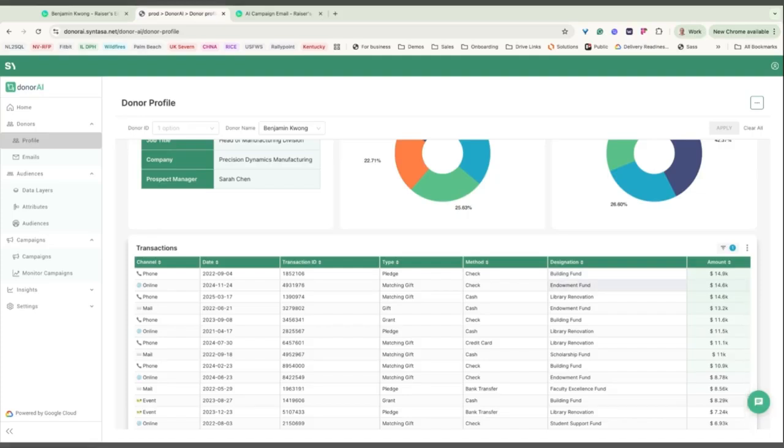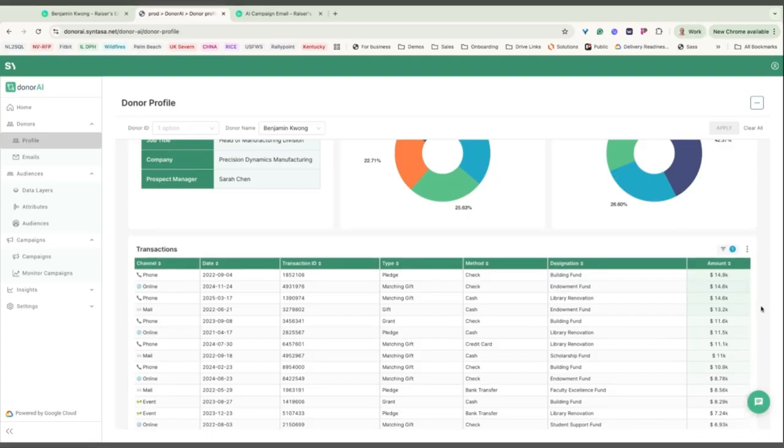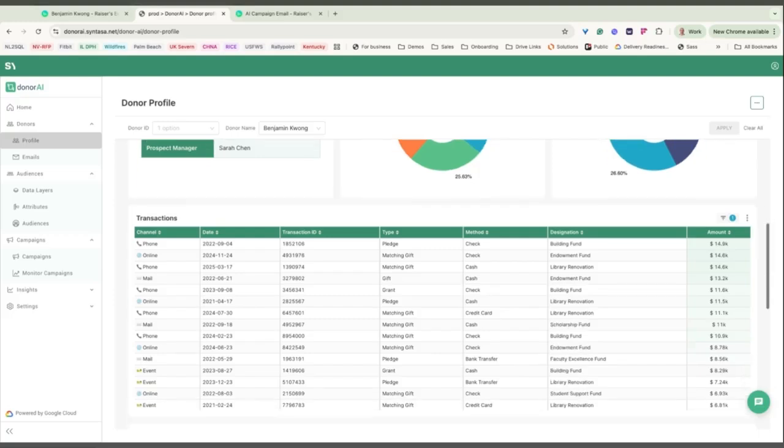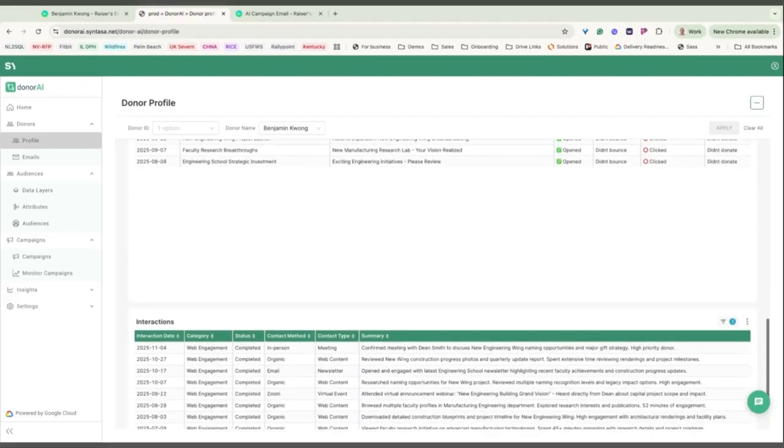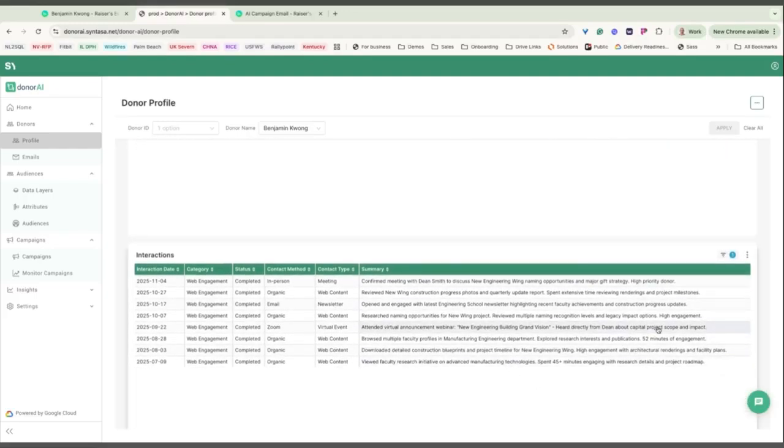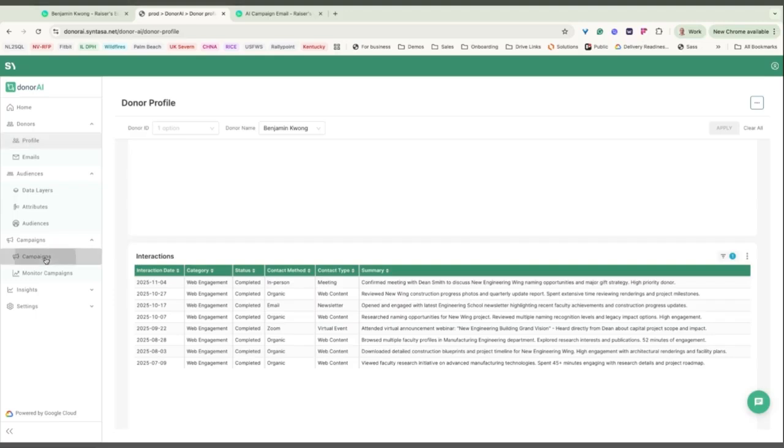Now, under the hood, DonorAI is continuously ingesting data from Blackbaud and these digital engagement sources. It is resolving identities and engineering features, applying AI models to these interaction signals, and storing the results in a governed donor profile for activation and measurement. This approach keeps the signals explainable and grounded in observable donor behavior, which is critical for trust with gift giving officers. So let's create a campaign.